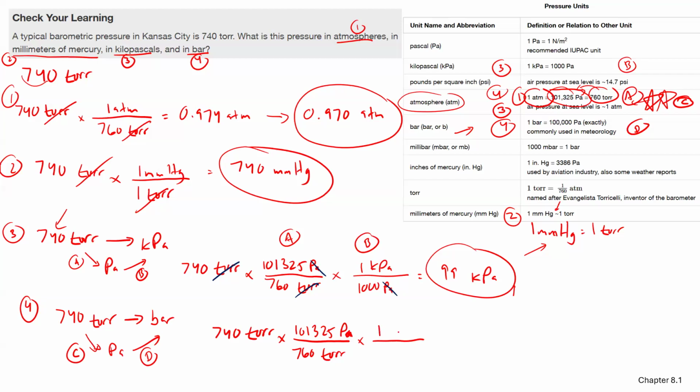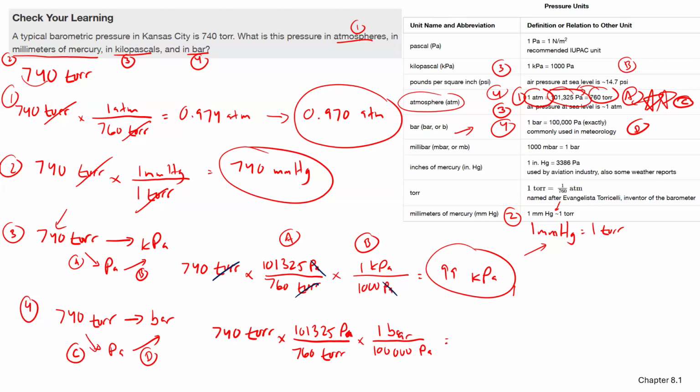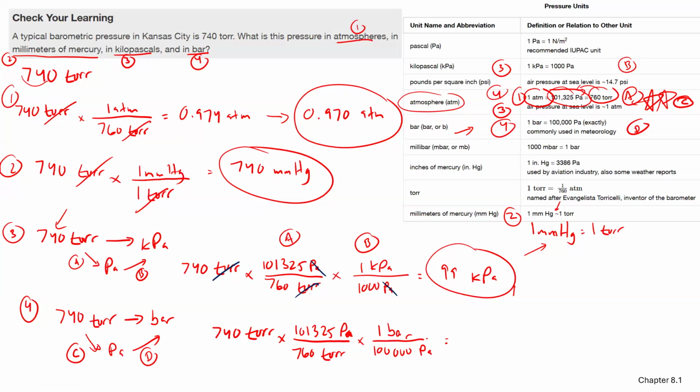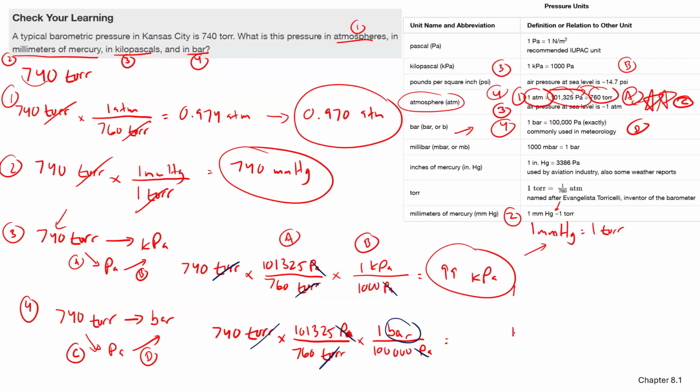So it has to be 1 bar up top and then 100,000 pascals. Let me clean that up a little bit. Okay, let's cancel out. Torr cancels out. Pascals cancel out. We're left with bar, exactly what we wanted. So again, if you do the units, it double checks it for you.